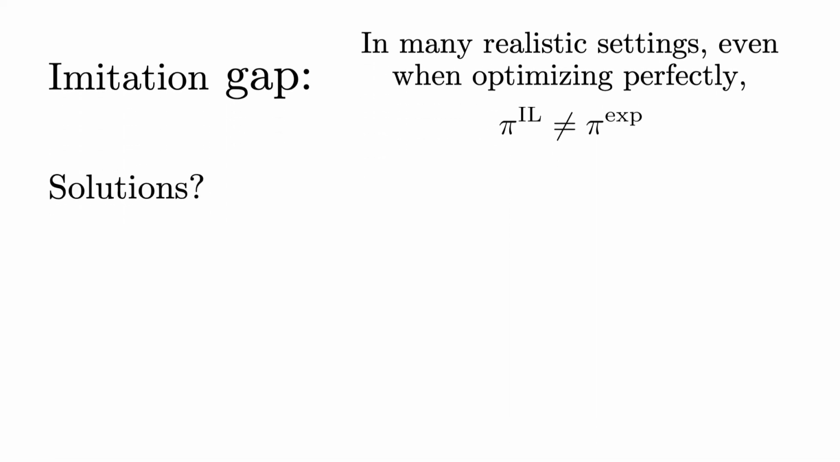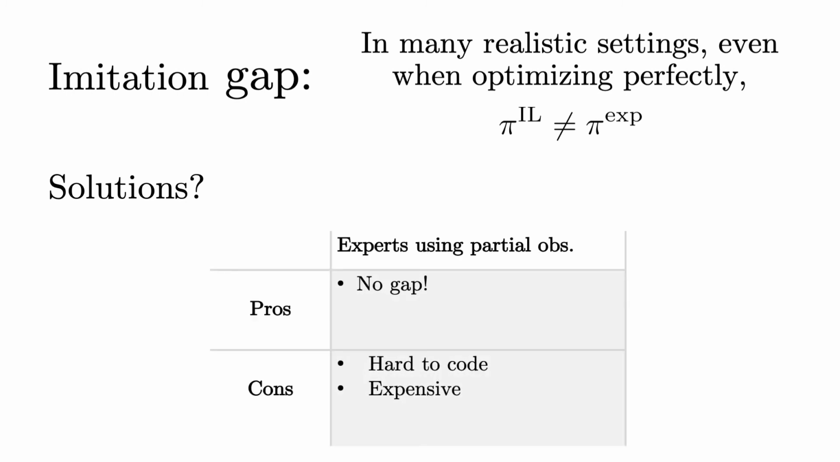So, what are some solutions for this? We can design experts who operate on exactly the same observations as our student. For such experts, there is no imitation gap, but they can be hard to impossible to code, or when collecting human demonstrations, expensive to collect.